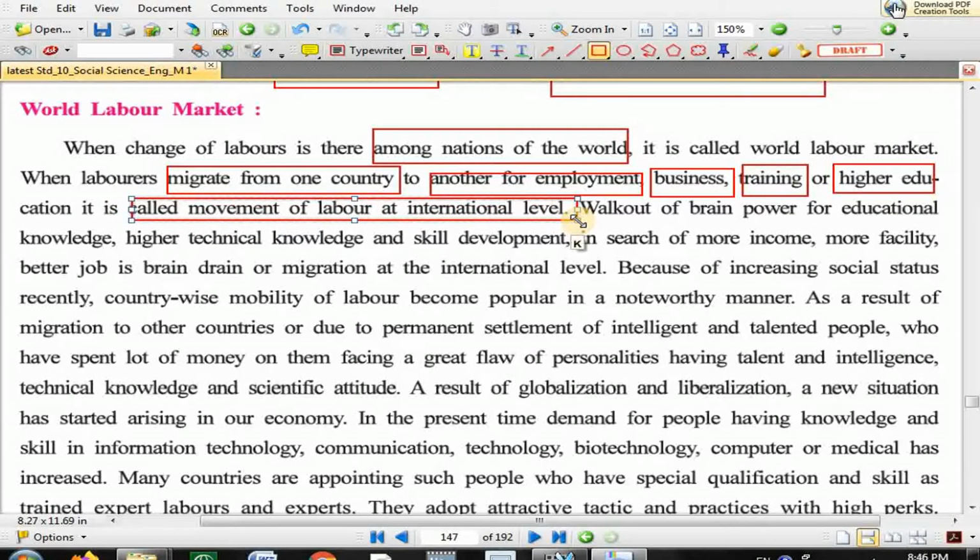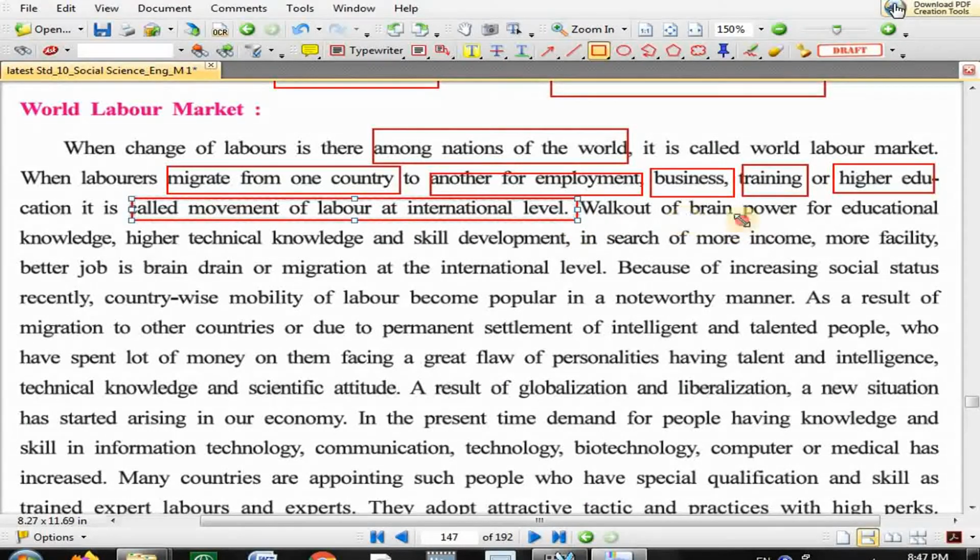So that is my question to you in the comment section. Do we allow this kind of movement for Indian people? If yes, then why? And if no, then why? So what does the point say? The laborers migrate, for example, from our country India to another country. But for what? They migrate for either employment or business or training or higher education. And such kind of movement is called movement of labor at international level.